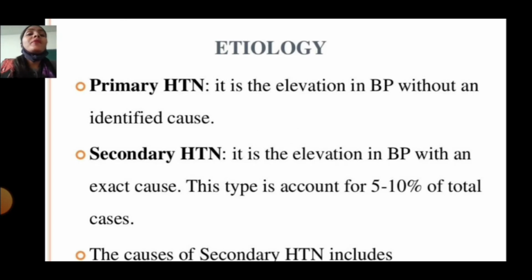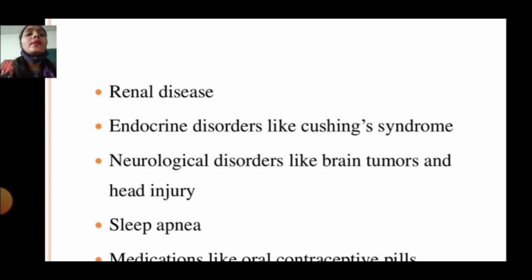Etiology: Primary HTN is the elevation in BP without an identified cause. Secondary HTN is elevated BP with an exact cause. This type accounts for 5 to 10% of total cases. The causes of secondary HTN include renal disease, endocrine disorders like Cushing syndrome, neurological disorders like brain tumor and head injury, and sleep apnea.